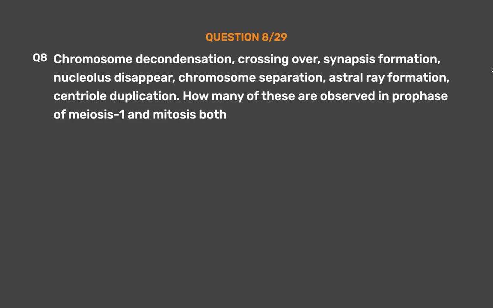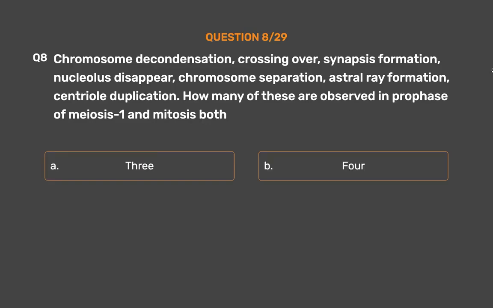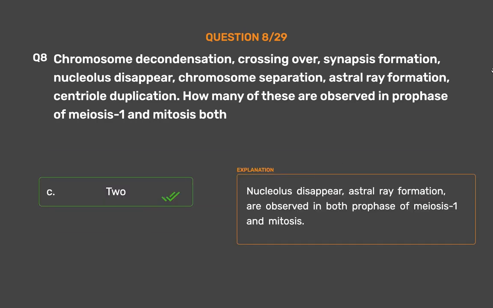Question number 8. Chromosome decondensation, crossing over, synapses formation, nucleolus disappear, chromosome separation, astral ray formation, centriole duplication. How many of these are observed in prophase of meiosis I and mitosis both? Option A, 3. Option B, 4. Option C, 2. Option D, 5. The correct answer is option C, 2. Nucleolus disappear, astral ray formation, are observed in both prophase of meiosis I and mitosis.